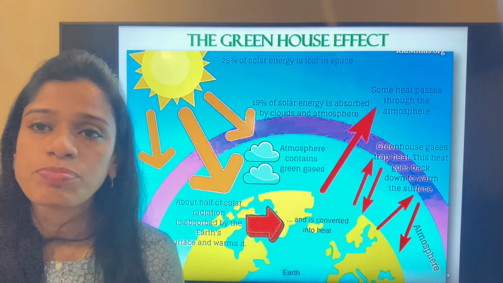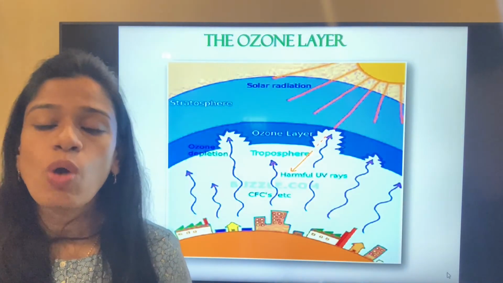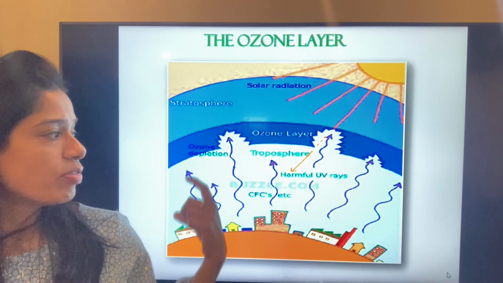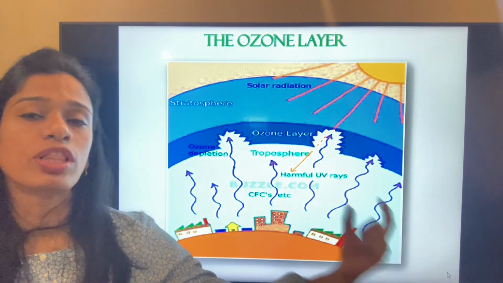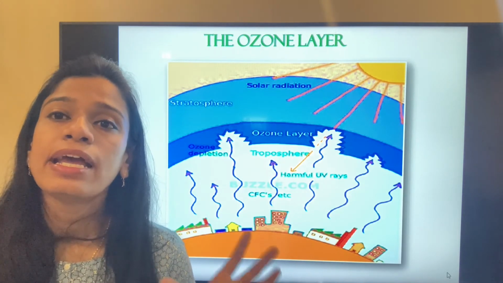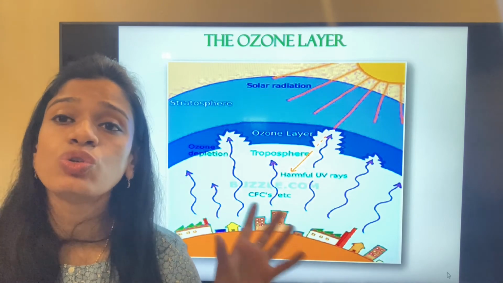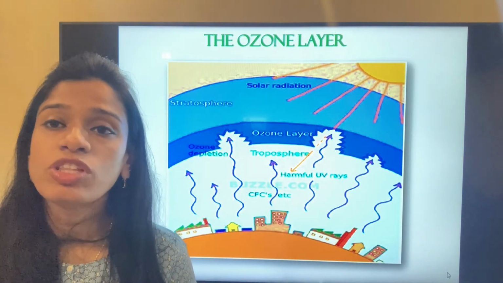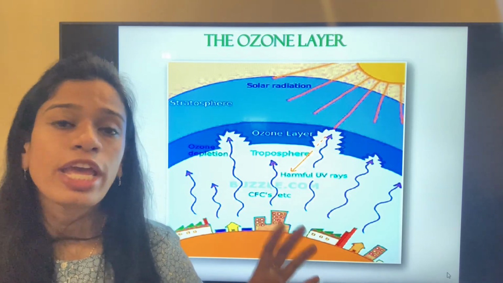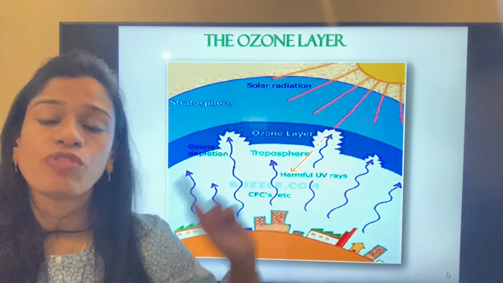Moving on to the last part in the greenhouse effect, I had mentioned the ozone layer. Now, what is the ozone layer? Just above the earth's surface, there is a thick layer called the ozone layer. This ozone layer has a particular combination of oxygen molecules. It constitutes O3 molecules. These O3 molecules are so tightly bound that they are not able to break, and this gives a cover for the earth.